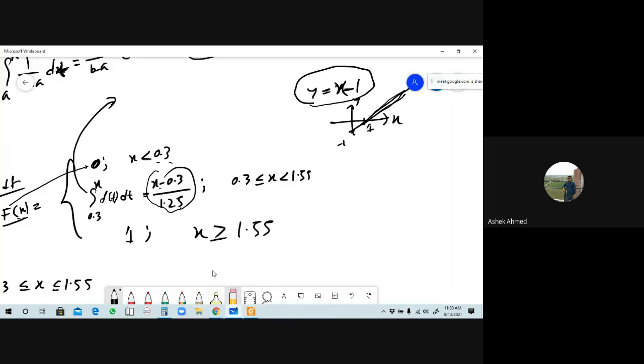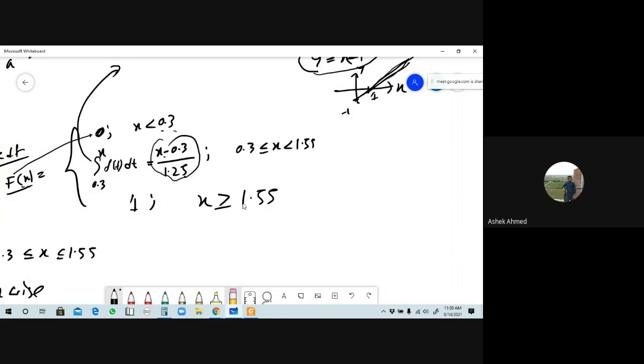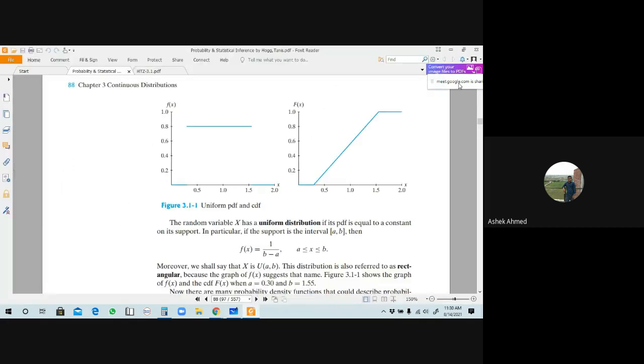And the last case is when the value of x is greater than or equal to 1.55, the corresponding value of f is 1. Okay, so from here we can say that this is the graph of the y equals 1 line. It's right. Response me. Yes sir. Okay, now you can differentiate both graphs here.